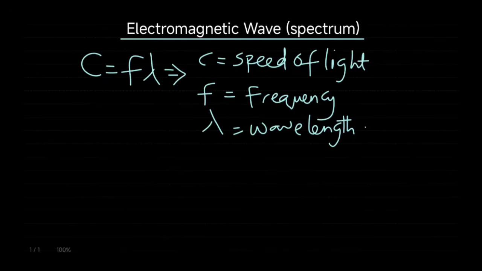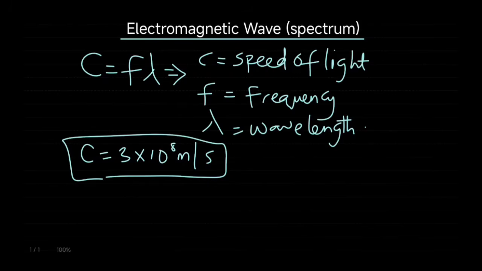So this equation is used in calculating the frequency, and also the wavelength of an electromagnetic wave. We all know that our C is constant when solving this, which is 3 times 10 raised to the power of 8 meters per second.